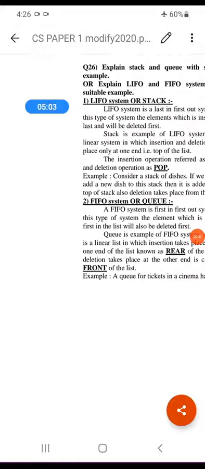For example, we use stack normally in memory operations, whereas queue is used in other processes like instructions. When we want to process instructions, they are processed according to a queue. The first instruction will be executed first, then the next, and so on. So these are two different data structures, stack and queue.